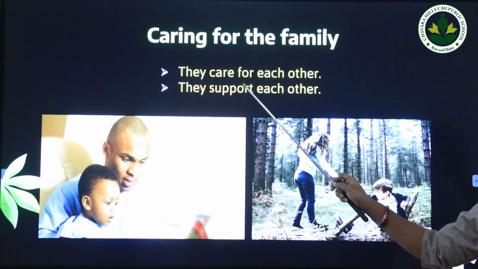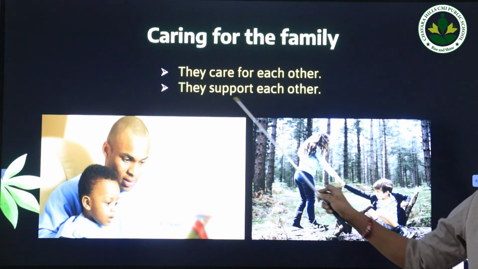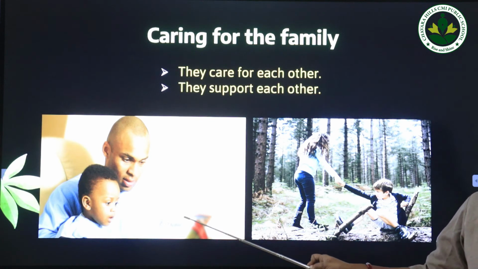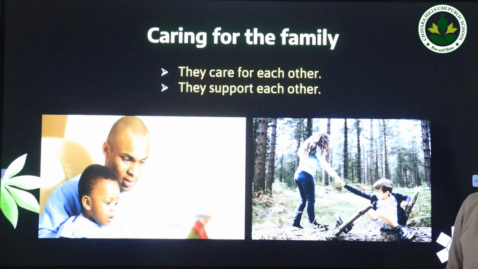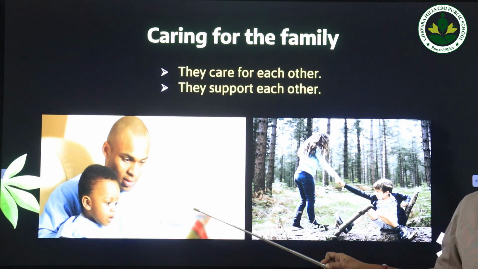So have a look at the slide. The family members care for each other. They also support each other. You can see two pictures. In the first picture, a father is reading a story to his child. So the father is taking care of the child by spending time with him by reading the story. Your parents also will do the same to you, isn't it?